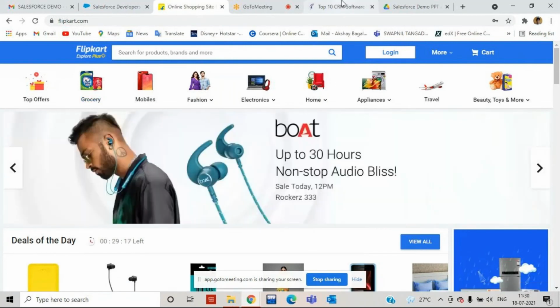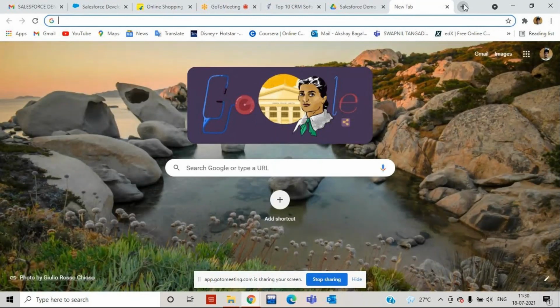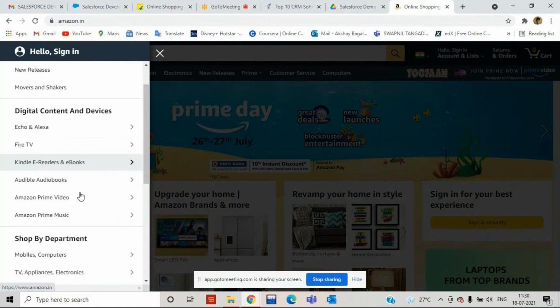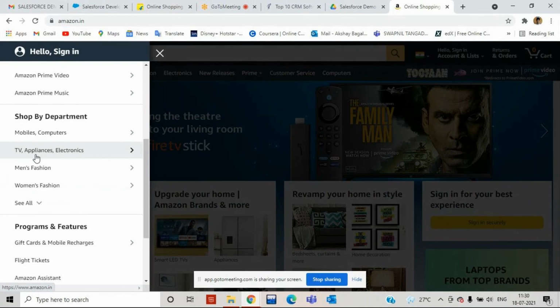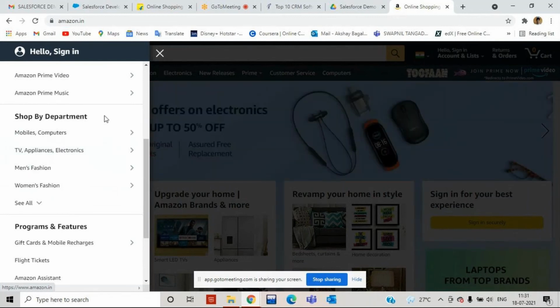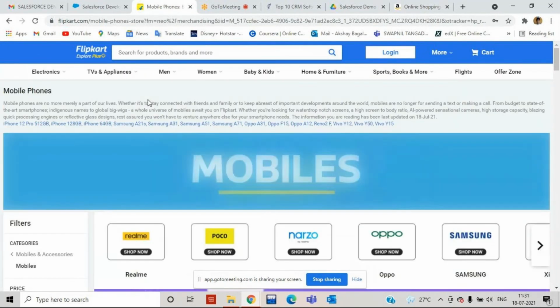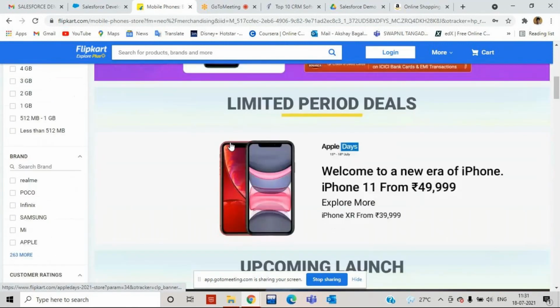If you open something, let's go for Amazon. If I click this button, here we have the list of Fire TV, Audible books, Amazon Prime Music, TV and appliances. These are not categories. These are the objects, and an object is nothing but a table which stores data. In Flipkart, if I click on mobiles, I am going inside the mobile object, and I can see the data that is available here.